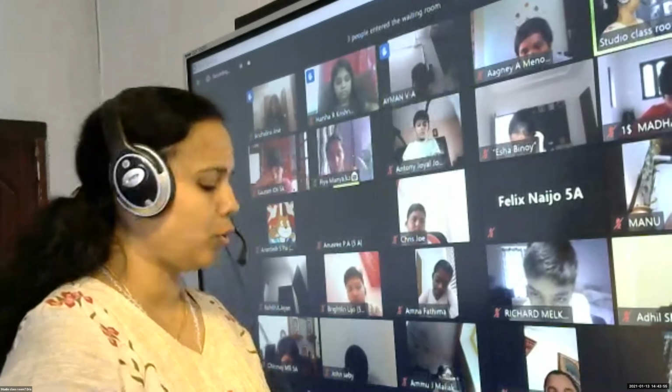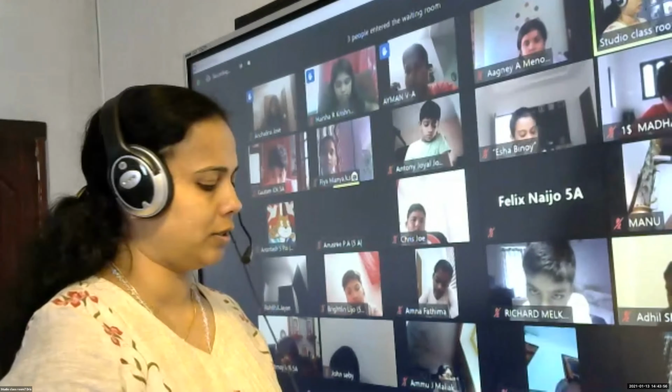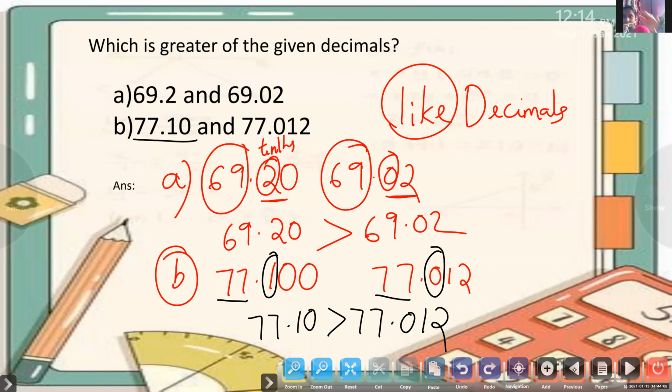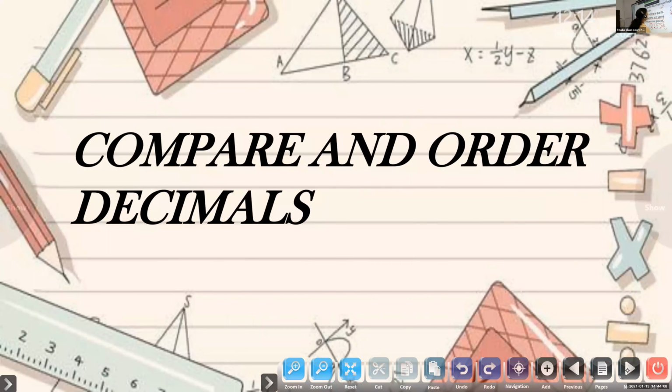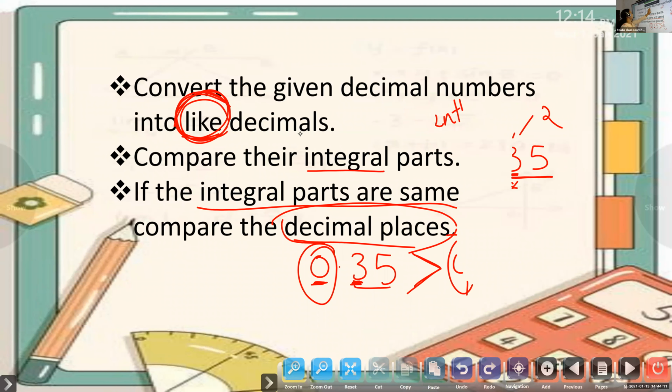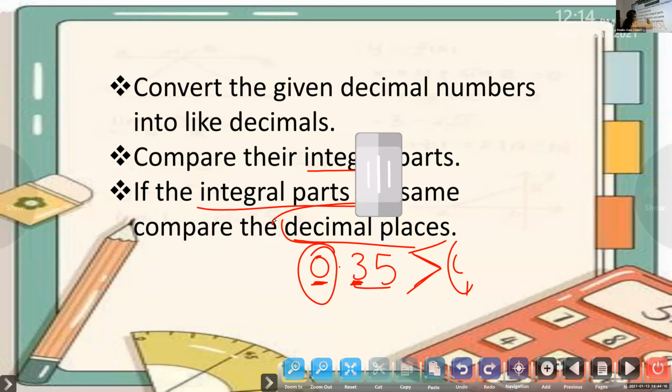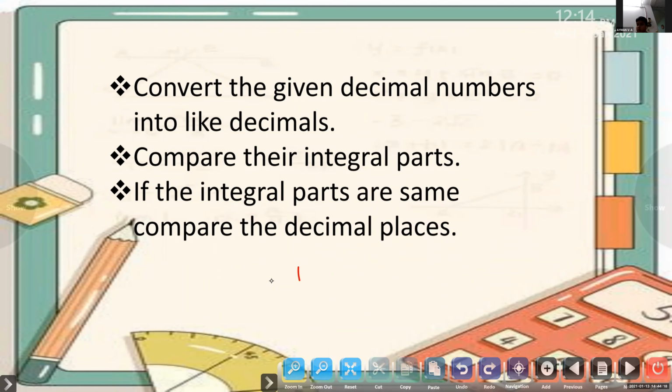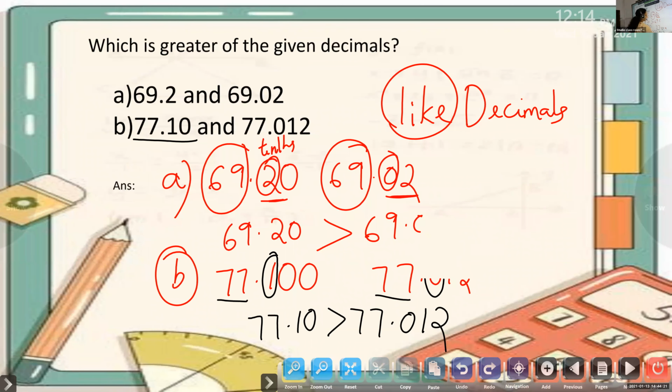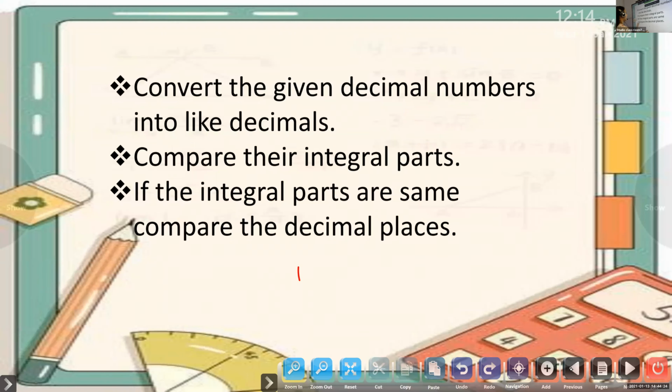Children, is there any doubt in compare and order decimals? No. So children, we will just discuss that again. To compare decimals, what do you have to do first? First, you have to convert the given decimals into like decimals. Like decimals means you add zeros to make an equal number of decimal places. Then compare the integral part, or the whole number part. And if the integral parts are the same, we start comparing the decimal places.